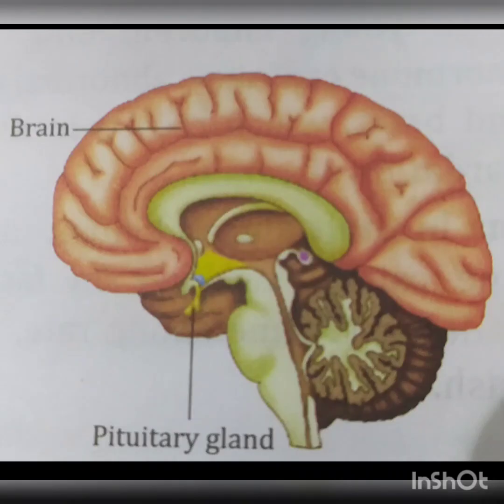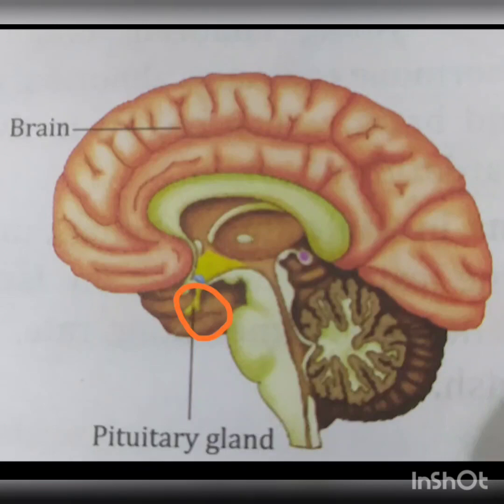The pituitary gland is a pea-sized gland attached to the base of the brain. It is the most important gland of the body. It controls the secretion of other glands and is often called the master gland of the endocrine system.